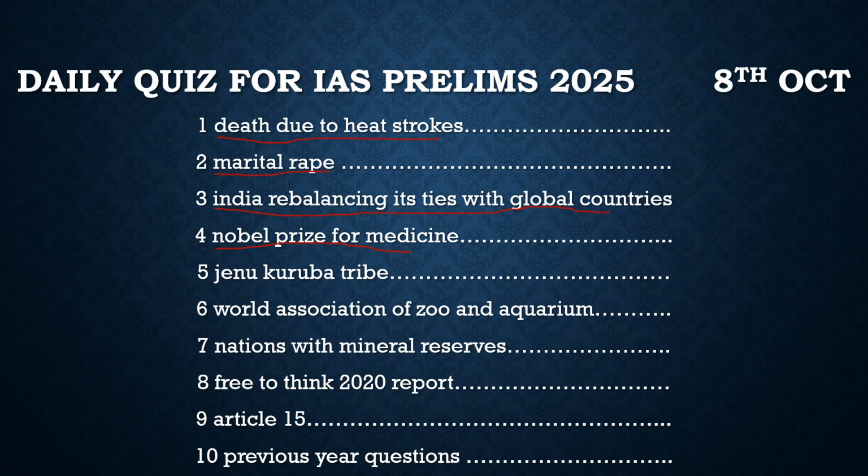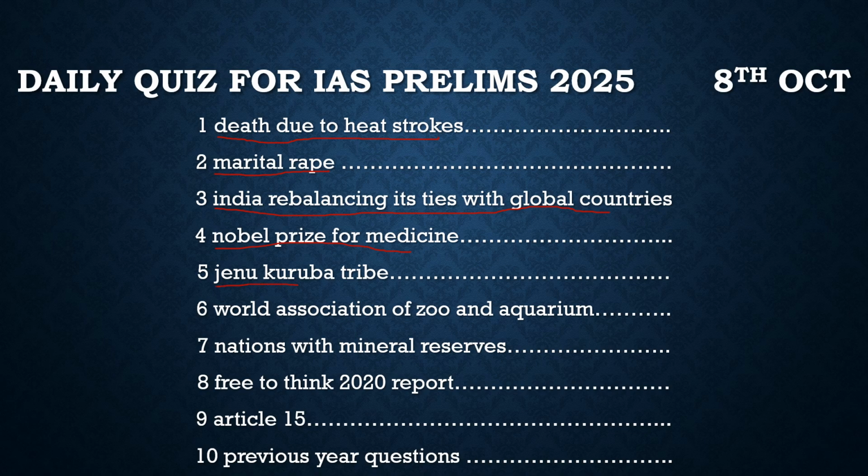They led the research of microRNA during the 1990s, as microRNA plays a critical role in gene regulation in protein synthesis. Because of that discovery, this Nobel Prize has been given to them. With respect to this, we will solve a prelims based question and get more idea about it. After that, there is another topic in the news.